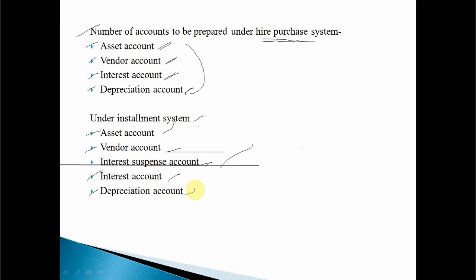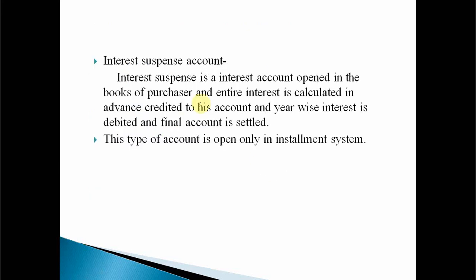So what about the interest suspense account? Let's see. Okay, this is clear: which accounts are under hire purchase system and which accounts are required to prepare under installment system. Now, see what my interest suspense account is. Interest suspense is an interest account opened in the books of the purchaser. Who opens the account? The purchaser opens this account. The entire interest is calculated in advance and credited to this account, and year-wise interest is debited. And the final account is settled.